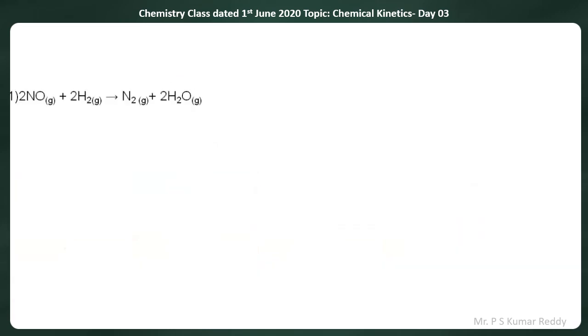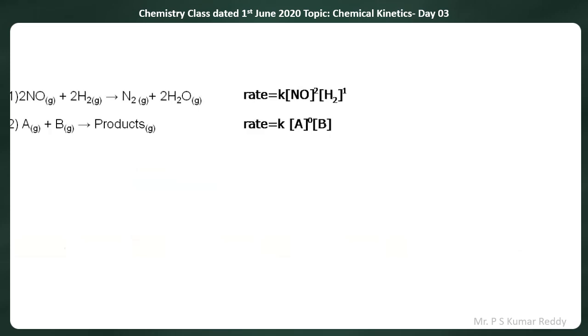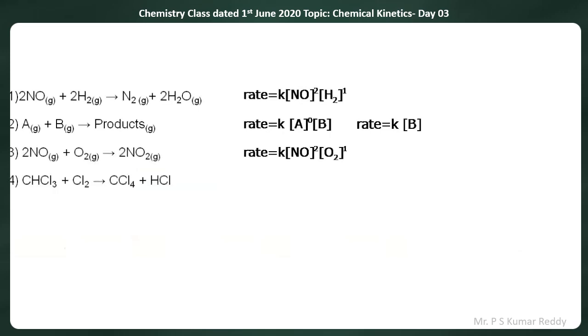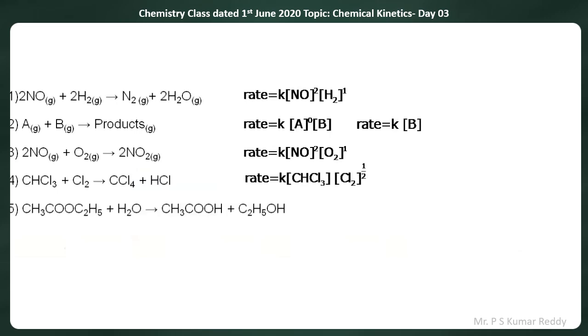You can see the equations we had done and how we had calculated, how we had taken the rate equations into consideration. Other than this, I'm giving you 2 more examples which show the rate equation.